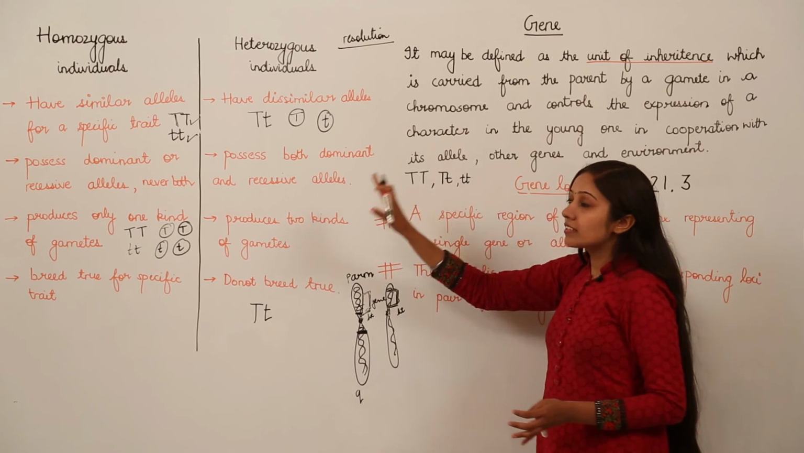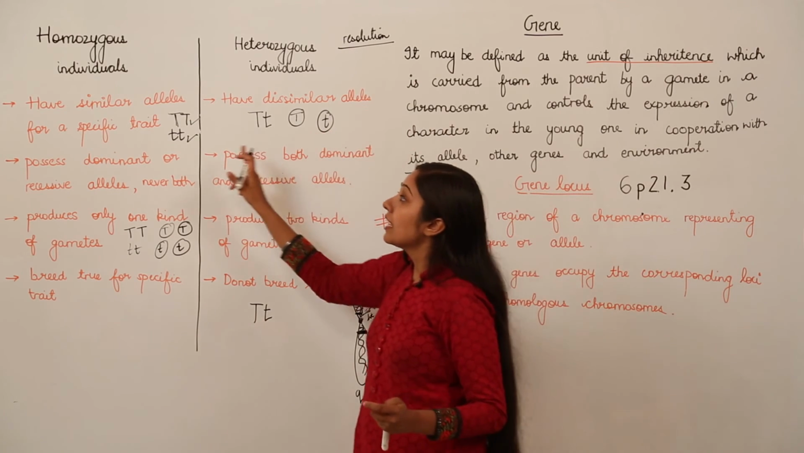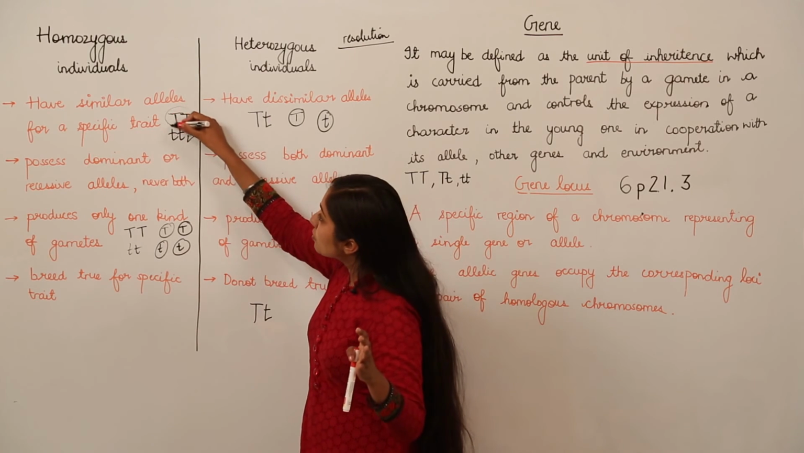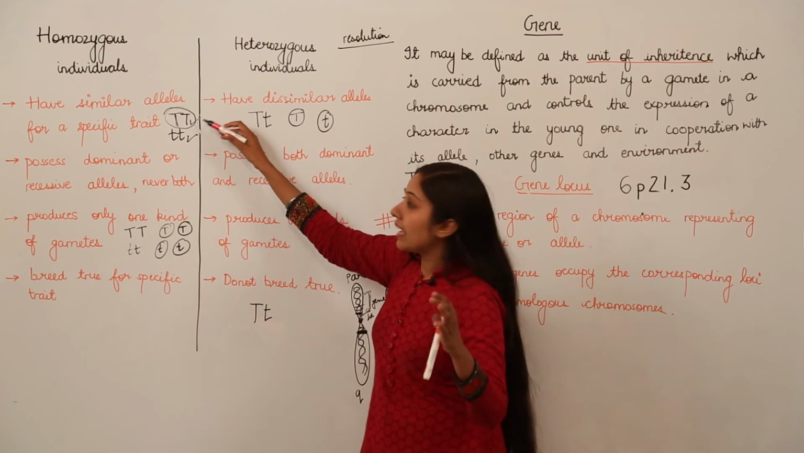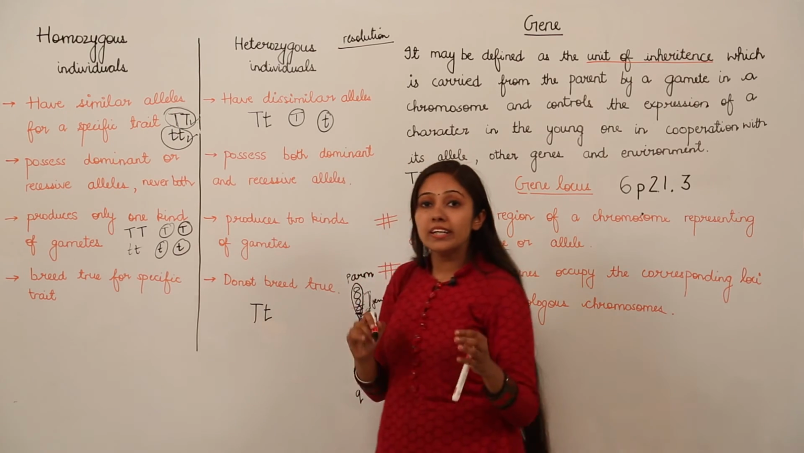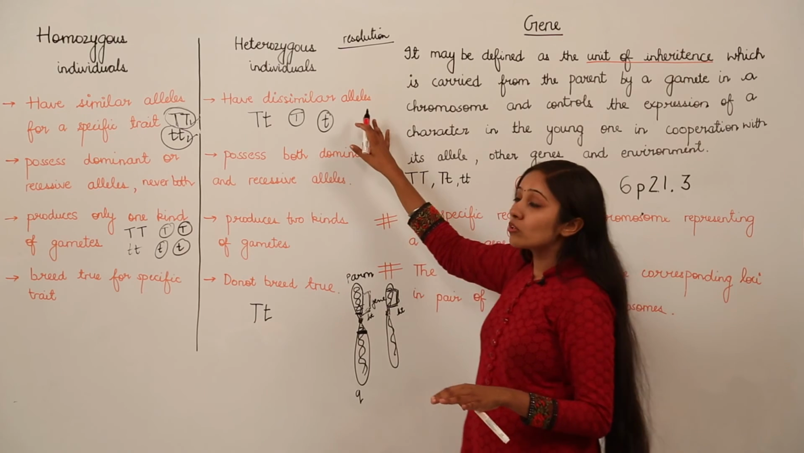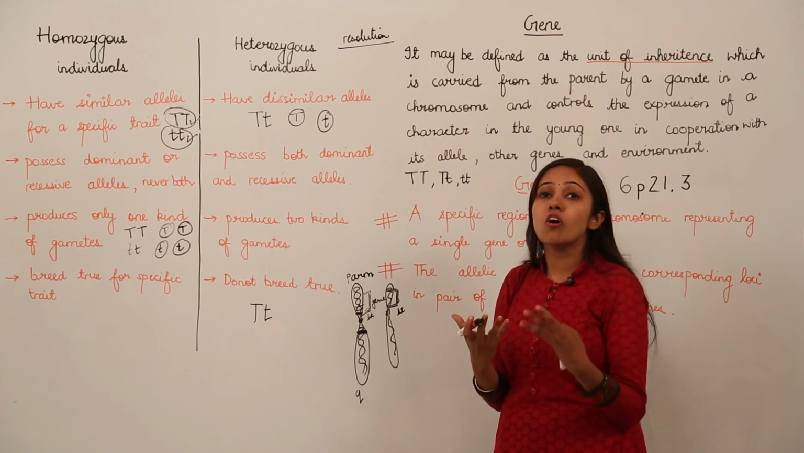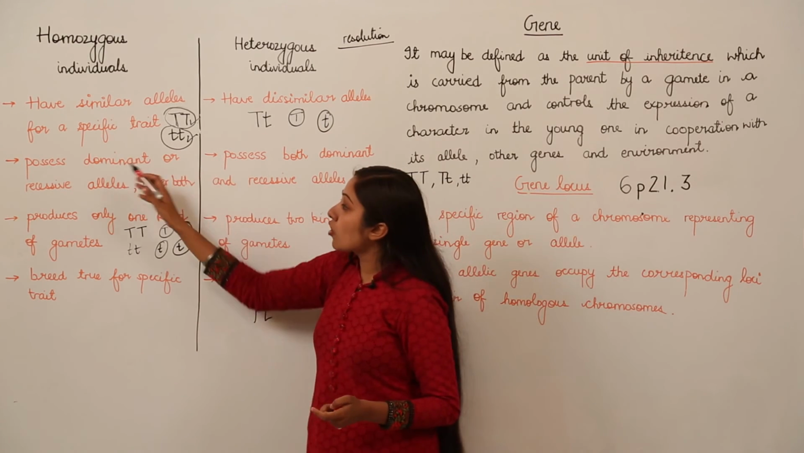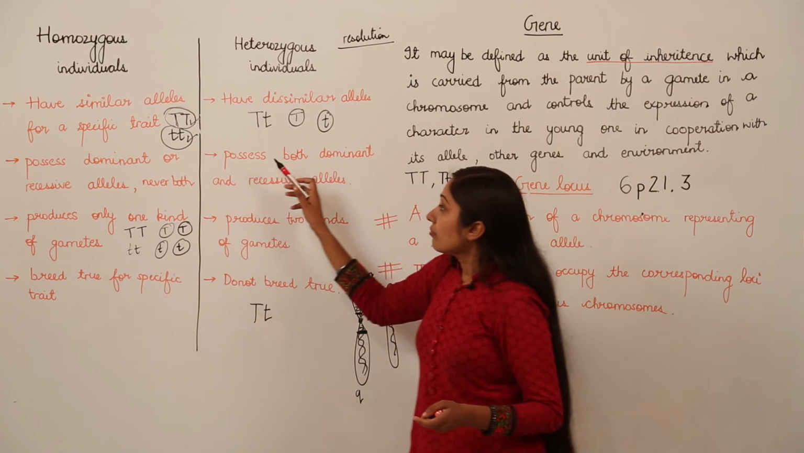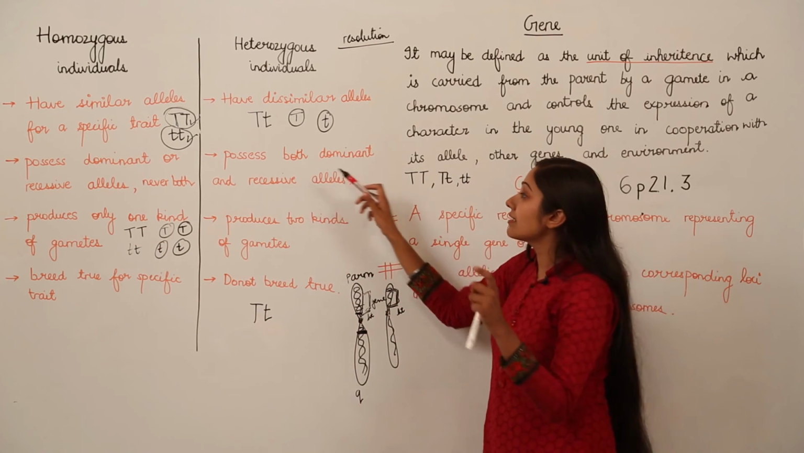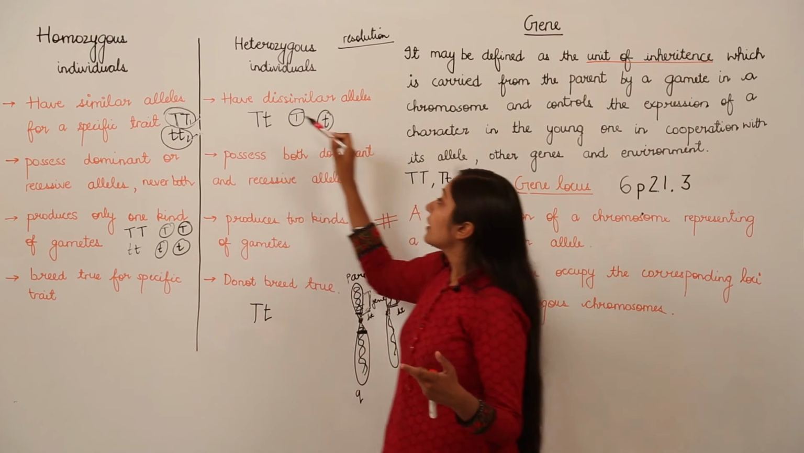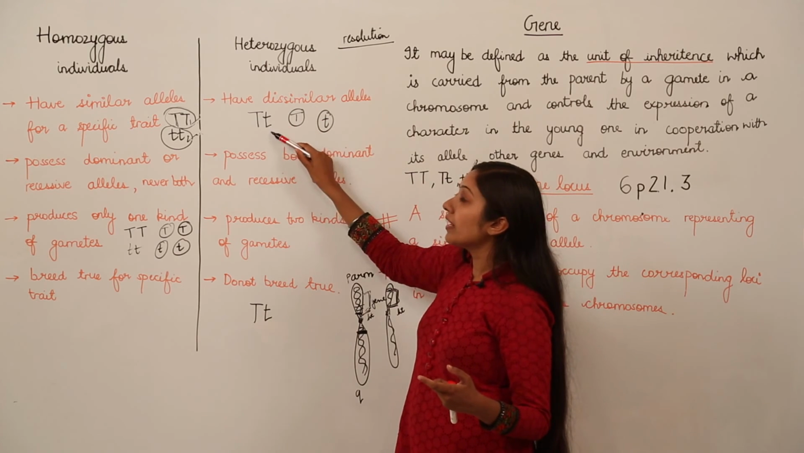So, let us recall the difference between homozygous and heterozygous individuals. Homozygous individuals encode similar alleles for a specific trait. For example, in the pea plant, this is a true breeding tall pea plant, and this is a true breeding dwarf pea plant. But heterozygous individuals have two dissimilar alleles, so they encode hybrid tall in the case of pea plants. Homozygous individuals possess either dominant or recessive alleles, but heterozygous individuals possess both, one dominant and one recessive.